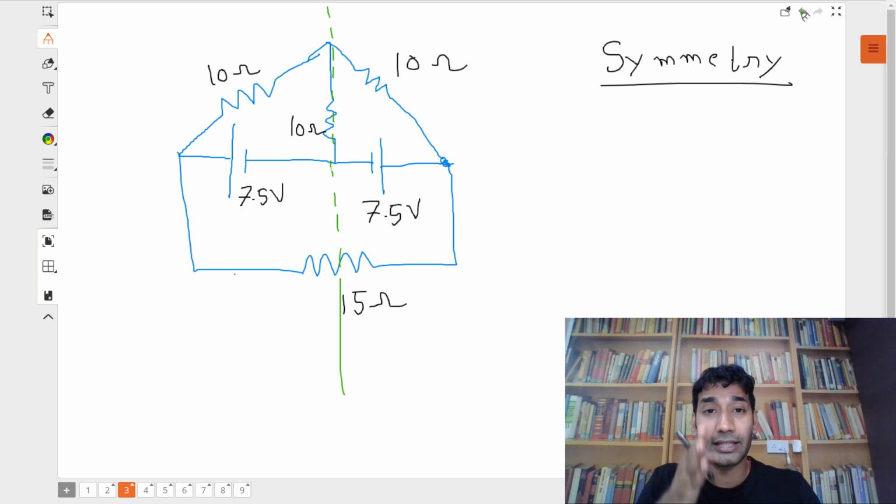This green line I drew, do you see this being symmetrical? Meaning the left side of the circuit and the right side of the circuit are exactly symmetrical. Yes, no? Everyone say yes. Great, lot of yeses. Perfect. Now, if circuits are symmetrical, think of it like mirror images.